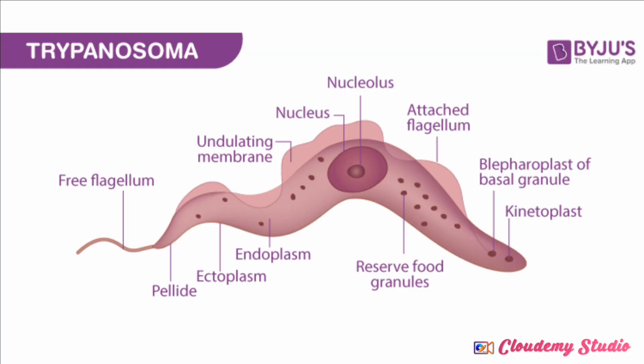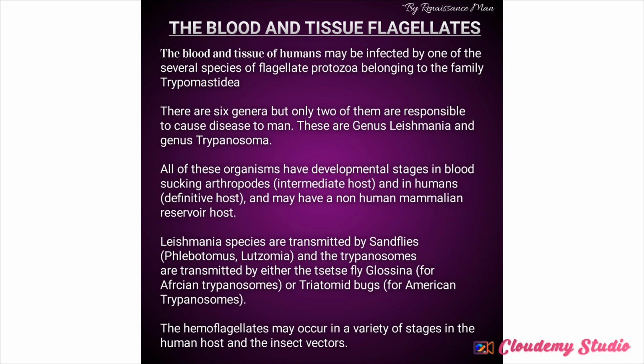This is a typical structure of an adult trypanosoma that causes a disease known as trypanosomiasis. Remember that I mentioned that we'll be talking about the flagellates first. So what are flagellates? That's the first thing we'll be talking about before we move to Trypanosoma species. Now, talking about the flagellates, a flagellate can either be a blood flagellate or a tissue flagellate. You understand? A blood flagellate or a tissue flagellate.